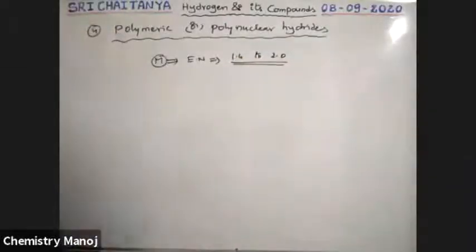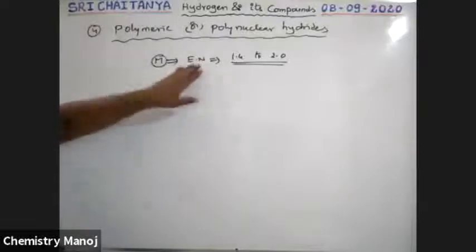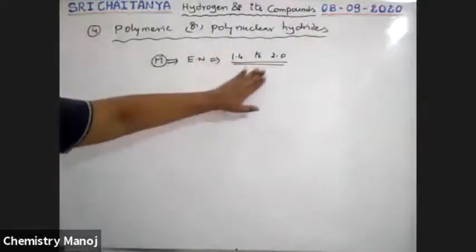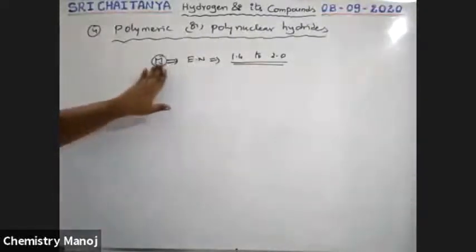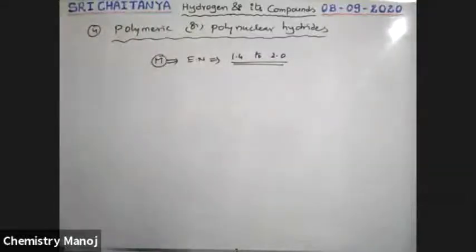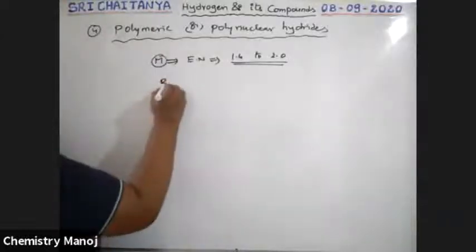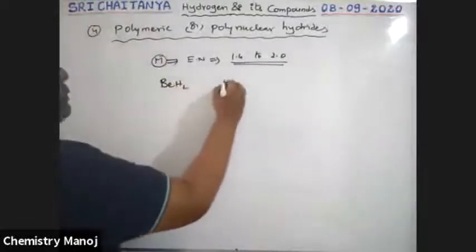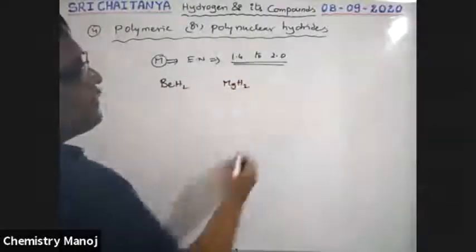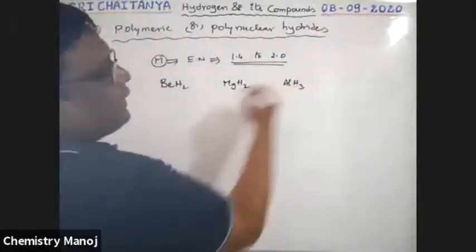Those elements having electronegativity in this range can form this type of hydrides. The best examples are beryllium hydride, BeH2, magnesium hydride, MgH2, and aluminum hydride, AlH3.